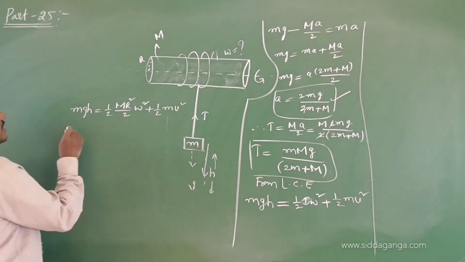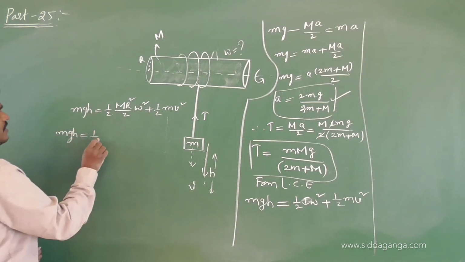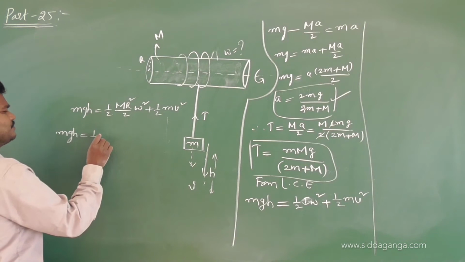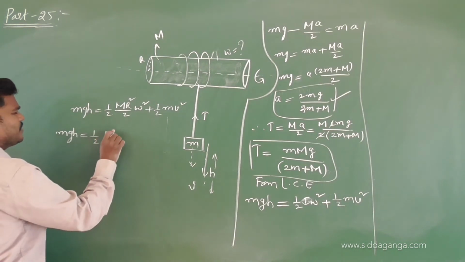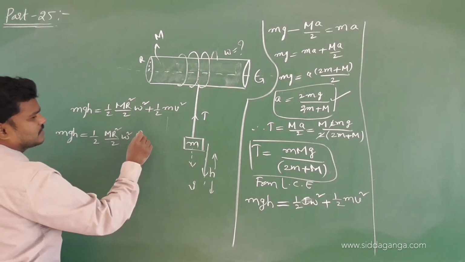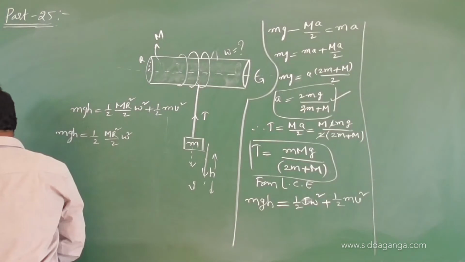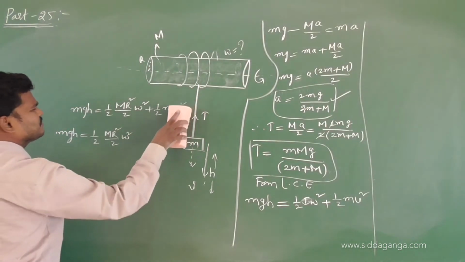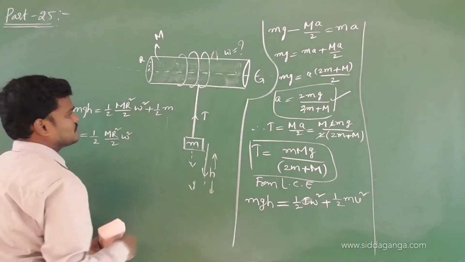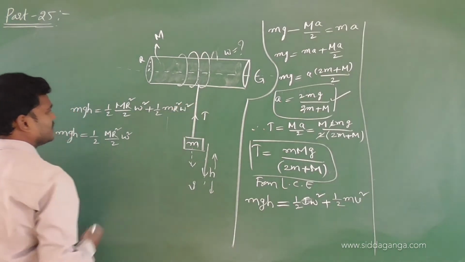So, m is not cancelled, mgh half, this is m r square by 2 omega square. So better let us write this v as r omega, it's better. Let us reduce one step. v is equal to r omega. So r square omega square.